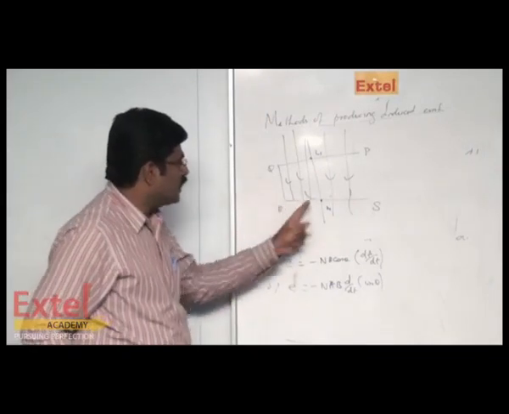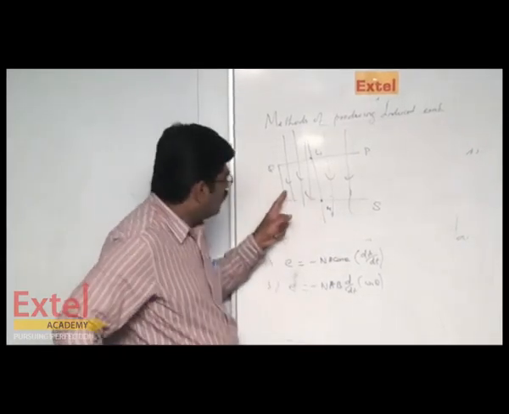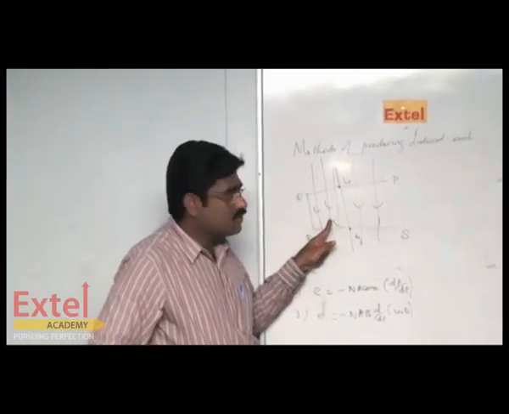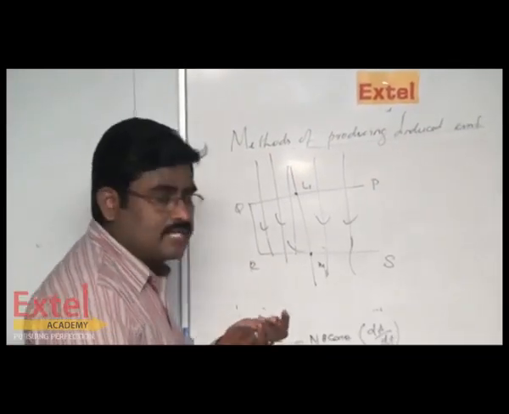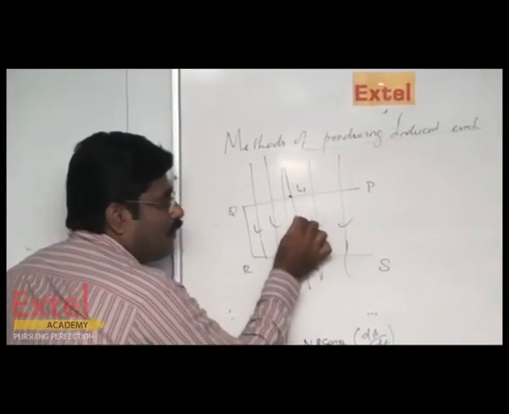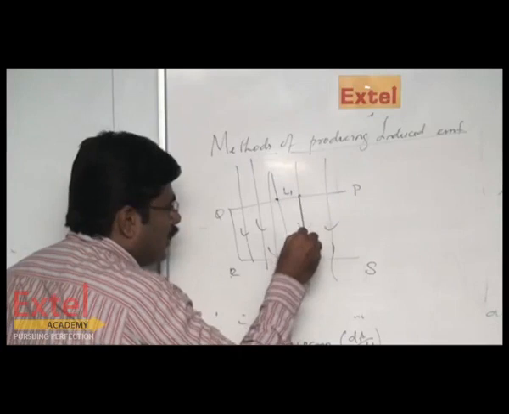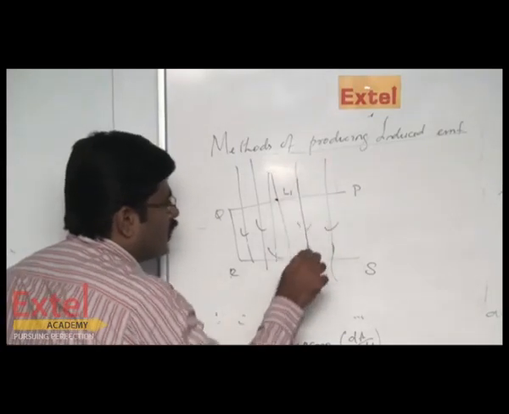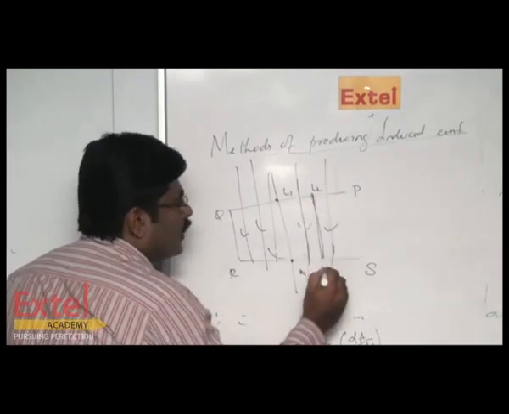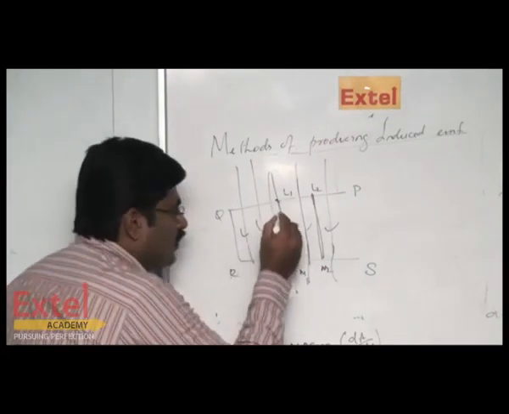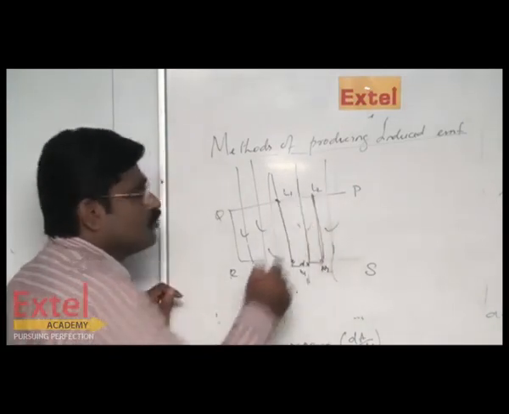Now look at the closed circuit L1, Q, R, M1. M1 indicates a closed circuit. When you count the number of lines, it will give you the magnetic flux. So 3 is the answer for the magnetic flux. Now just hold this wire L1 M1 and pull it through a very small distance, up to L2 and M2. The earlier position of L1, M1 was here. Now it is moved by a small distance dx, to L2, M2.